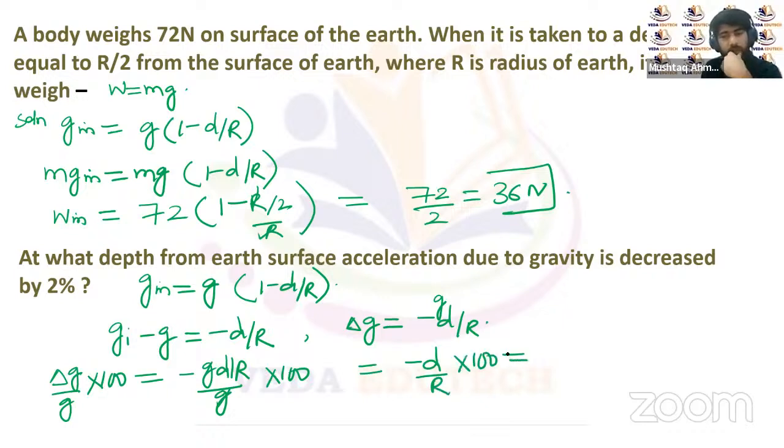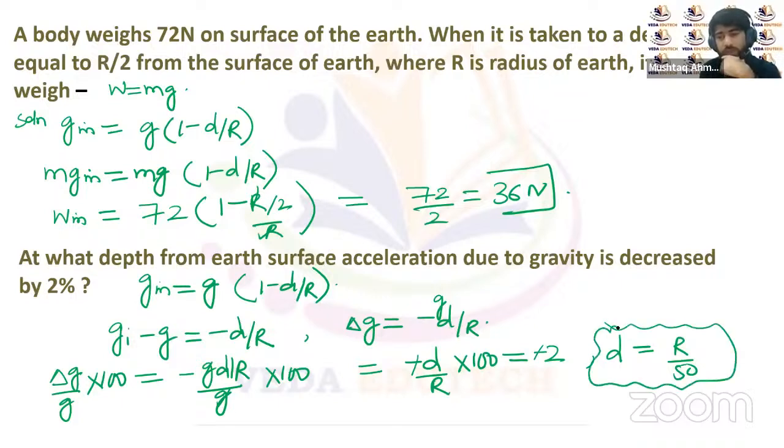Now the value is given as it actually decreased by 2%. So that's equal to 2, this is given as 2. Since it is decreased, we'll take it with the negative sign. So the percentage through which it decreases is given as 2%. Or we can say the depth here will be equal to R upon 50. So this will be the depth at which the acceleration due to gravity will decrease by 2%.